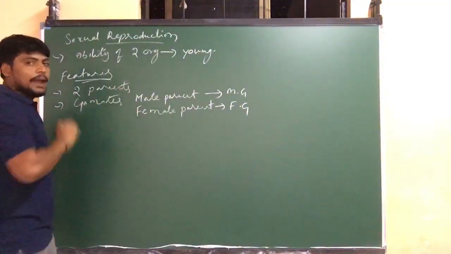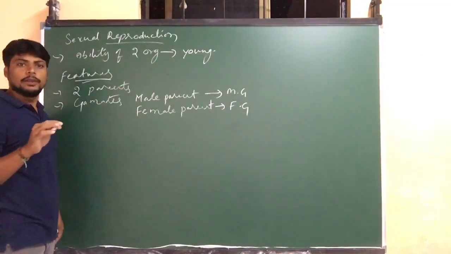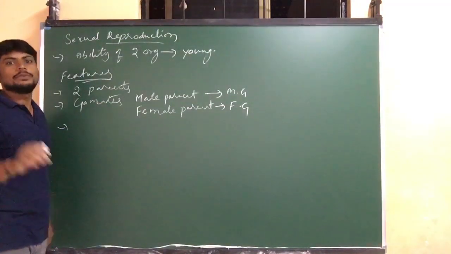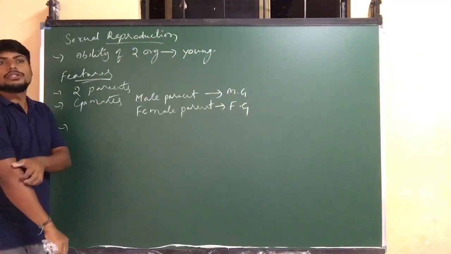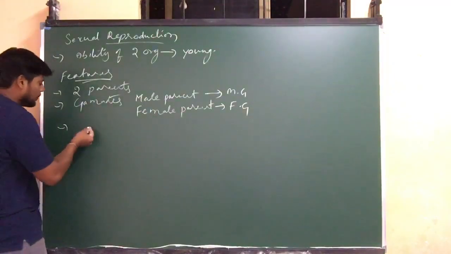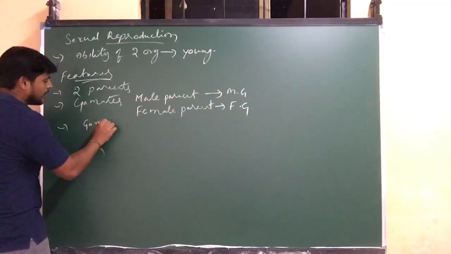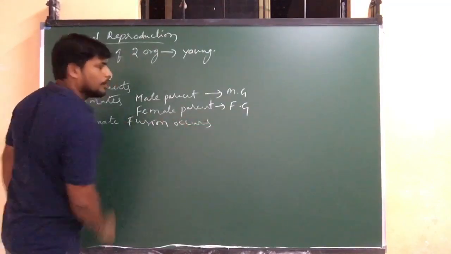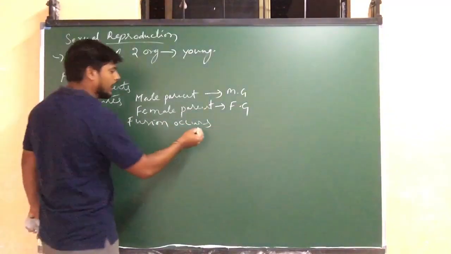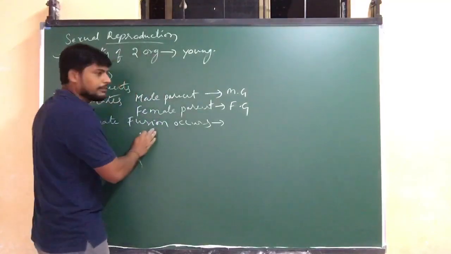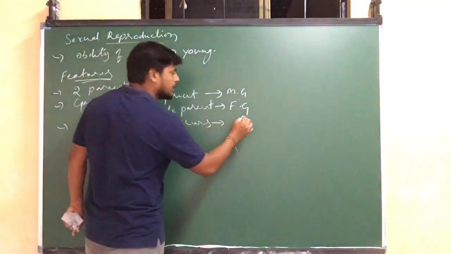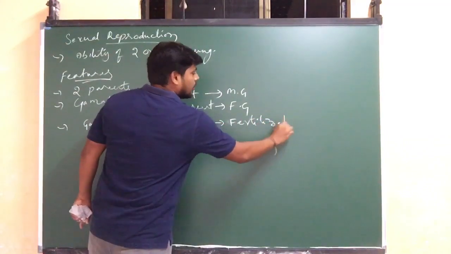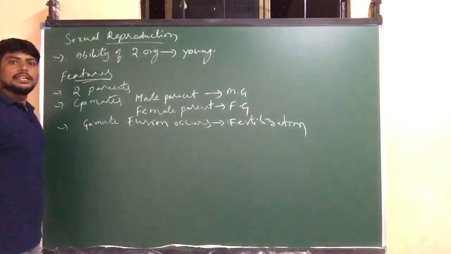If the gametes are formed during reproduction, they fuse together. That is, fertilization occurs. So gamete fusion takes place after gamete formation, and that process we call fertilization.